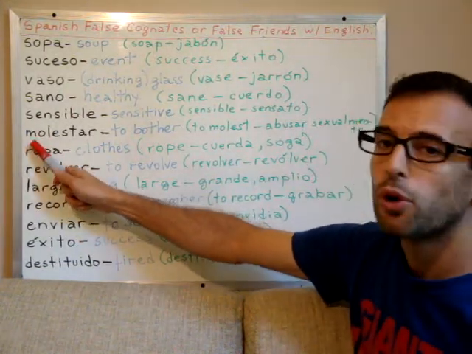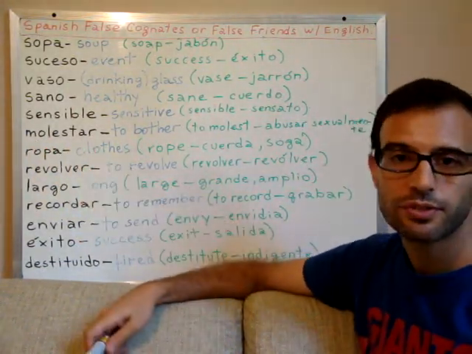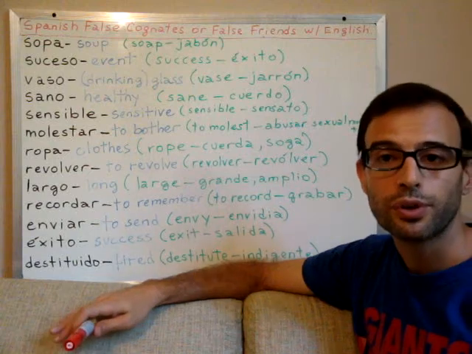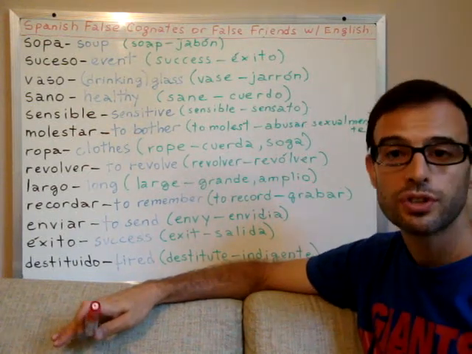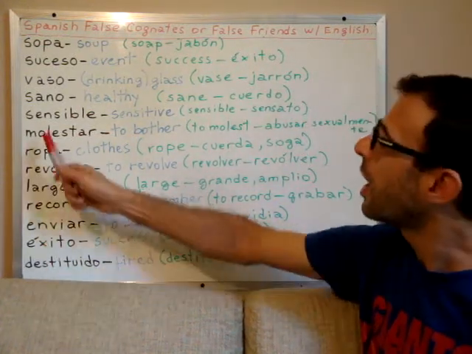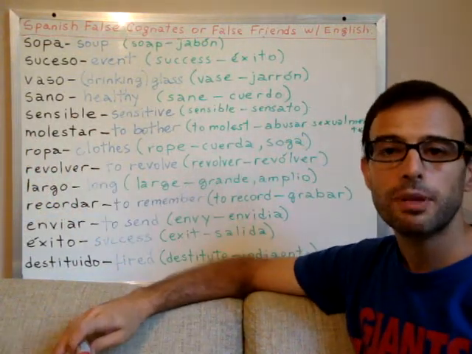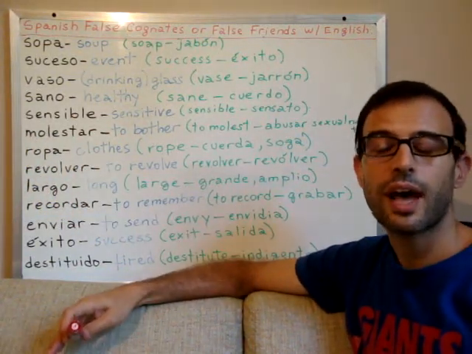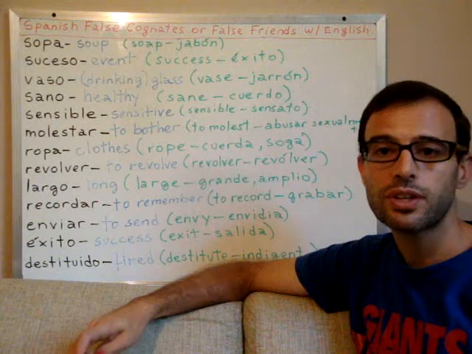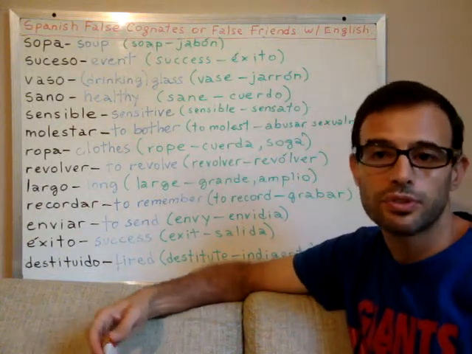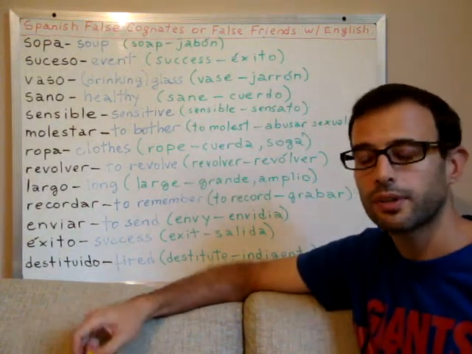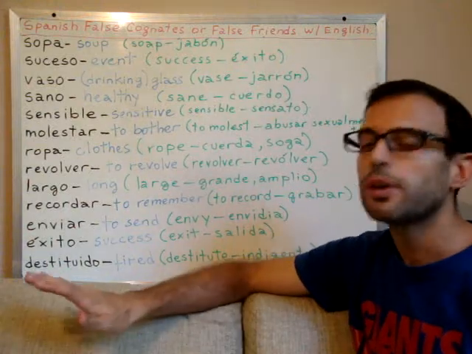The word molestar in Spanish is a soft word. It doesn't have the harsh meaning it has in English. Molestar simply means to bother, right? And it has no negative connotation other than simply the fact of bothering somebody, right? So don't bother with this.